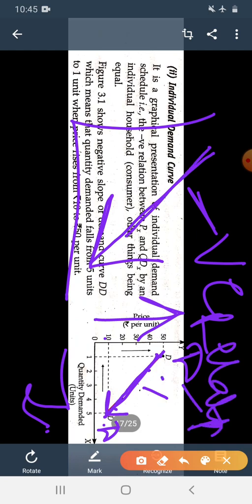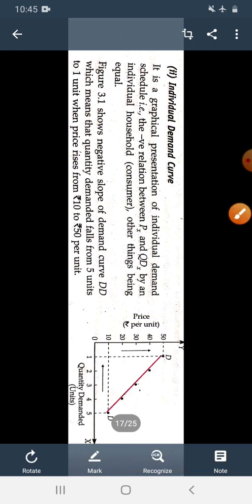That curve is downward sloping. When the price of a commodity increases, quantity demanded of that commodity decreases.